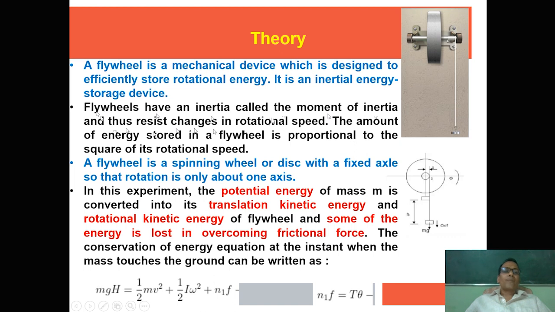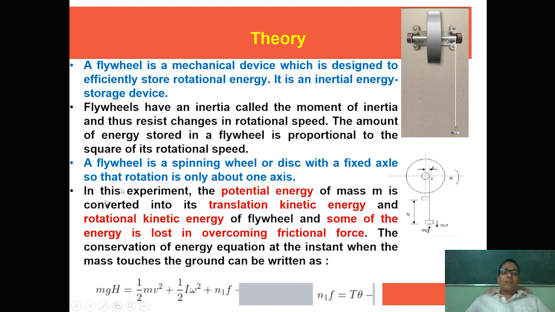The amount of energy stored in a flywheel is proportional to the square of its rotational speed. A flywheel is a spinning wheel or disc fixed on an axle so that rotation is only about its own axis. So this is the axis and this is the flywheel.